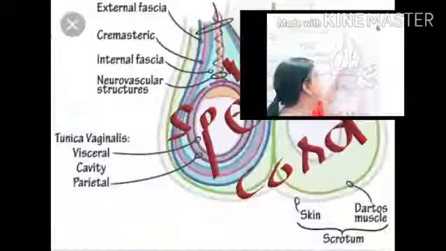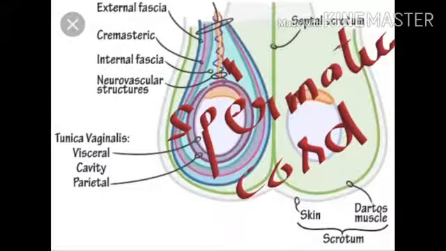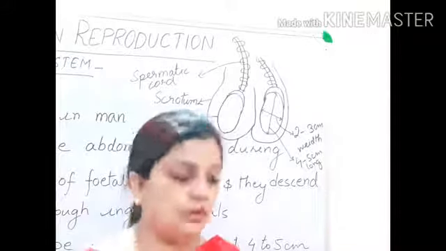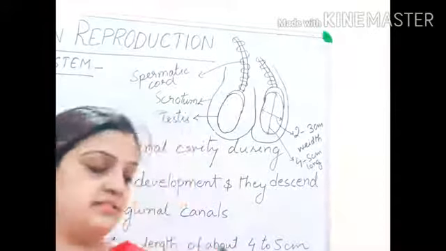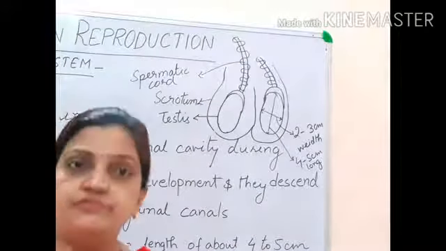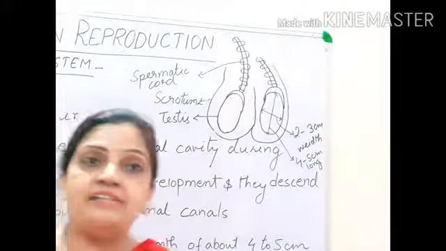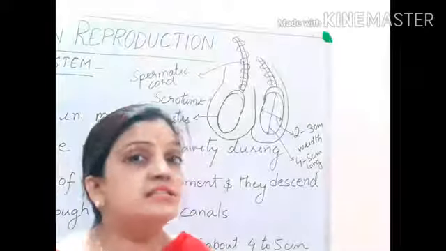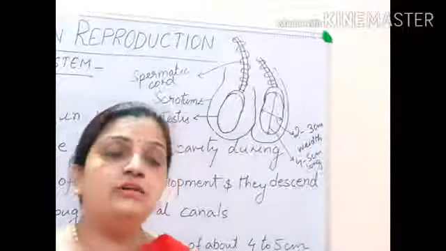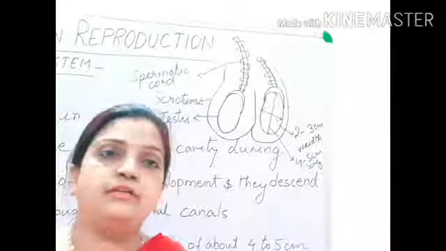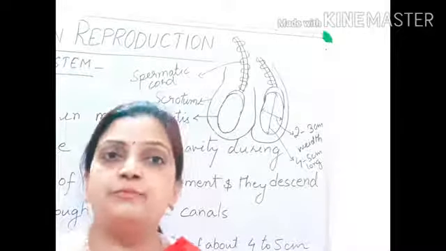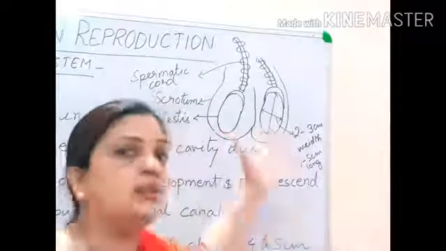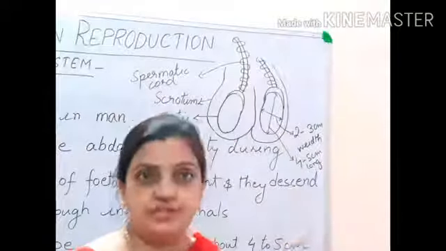Now within this spermatic cord, gonadal artery is present, gonadal vein is present, different nerves are present, lymphatic limbs are present. These are the very important parts of the male reproductive system which are allowing the testis to function.